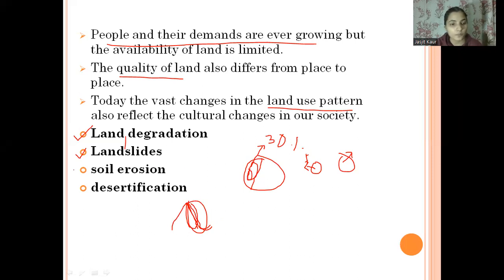And then we have soil erosion. In soil erosion, the upper layer of the soil is eroded by winds and water. This causes a threat to the environment, and it will also further affect land degradation. And then the last one is desertification. When the fertility of the land starts declining, it converts the fertile land into desert, and then desertification happens. So these are the four threats which are affecting our environment very badly.